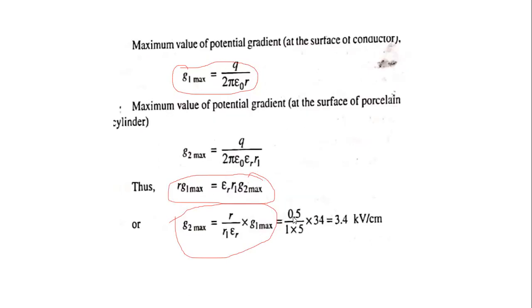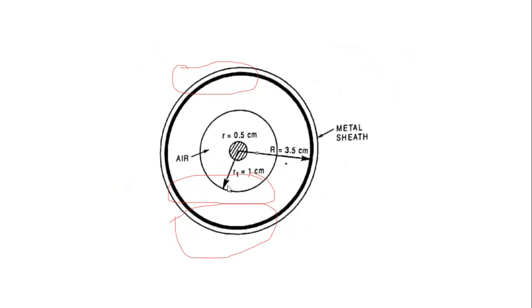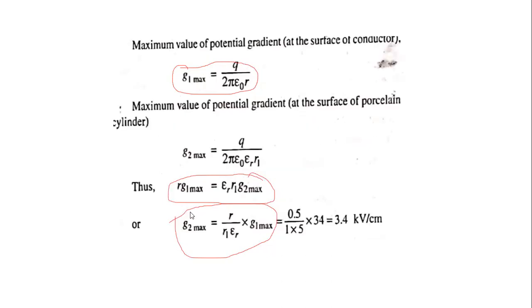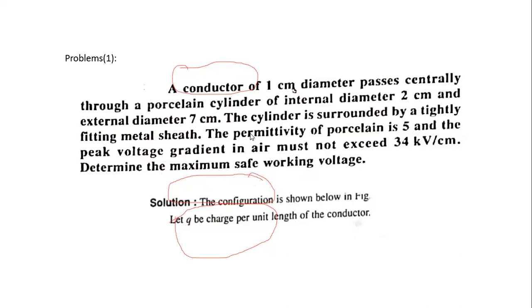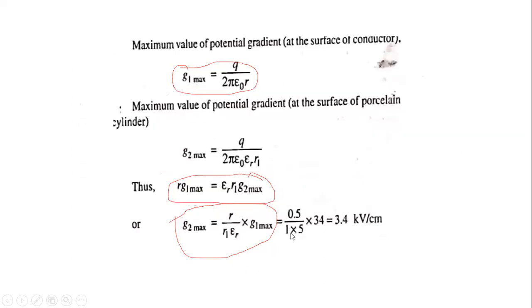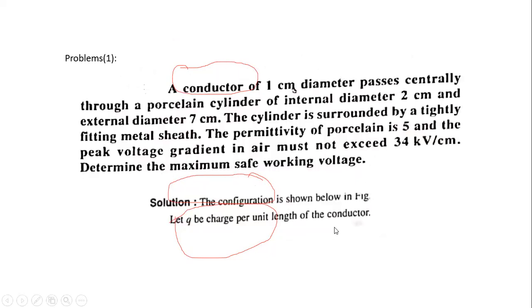Then we substitute small r equal to 0.5 by R1, and R1 is equal to 1 centimeter. And what is the epsilon r value? The permittivity of the porcelain. In the question, the permittivity of the porcelain is 5. Therefore we substitute 5 into G1 max. What is the value for G1 max? That is given in the question.